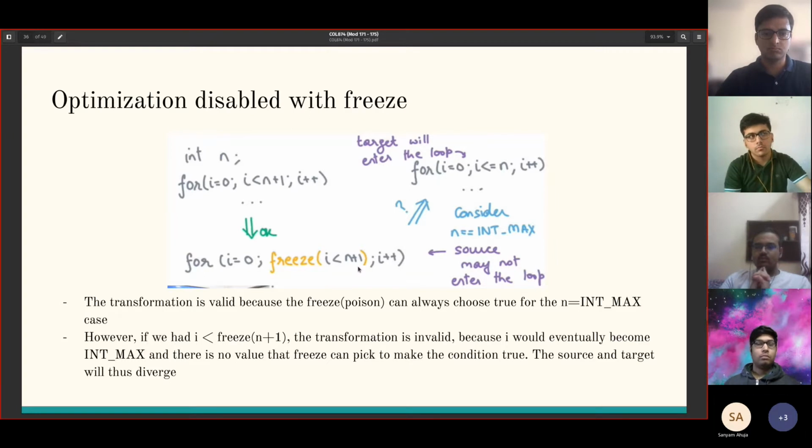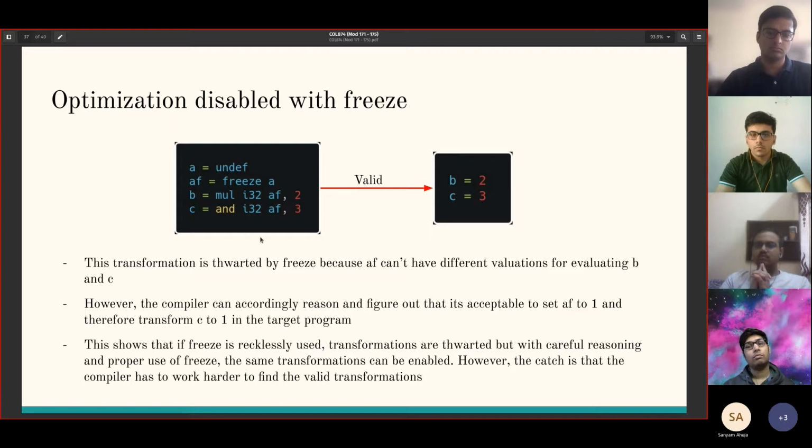However, if we had a different statement here, like i is less than freeze of n plus 1, this transformation is invalid because no value that the freeze can take will ensure that i is always less than this value. i will eventually become int max and this condition has to become false, whereas the target will always be true. If freeze is used in this way, then the source and target will diverge, and in that case the transformation is invalid. This transformation is valid. This one is invalid.